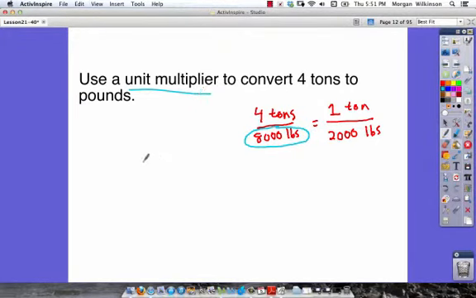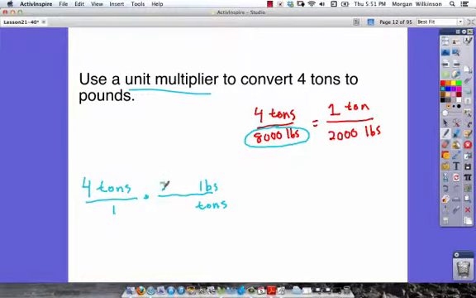Use a unit multiplier. So 4 tons over 1 times, well, we know tons goes on the bottom because tons cancels out, and we're going to be left with pounds. LBS, that's our abbreviation for pounds.